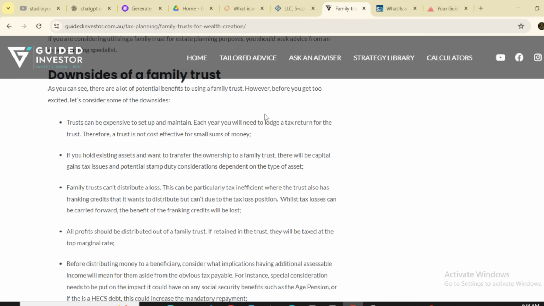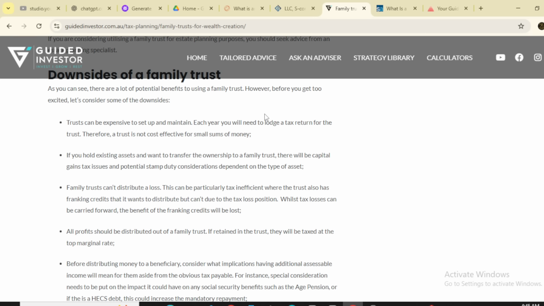A family trust can't distribute a loss. This can be particularly tax inefficient where the trust also has franking credits that it wants to distribute but can't due to the tax loss position.